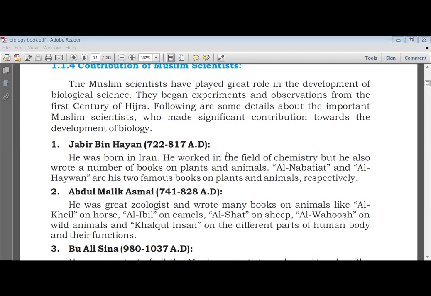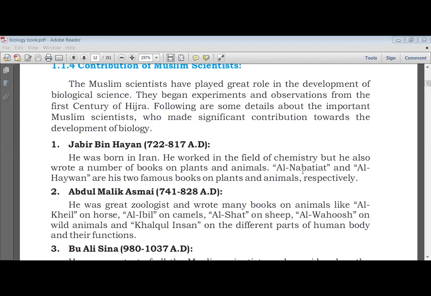Yes, Vania, start reading. He was born in Iran. He worked in the field of chemistry, but he also wrote a number of books on plants and animals. Al-Nabatiyat and Al-Haywan are his two famous books.